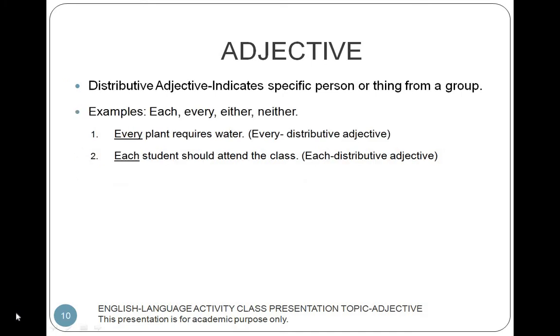Distributive adjective indicates specific person or thing from a group. Examples: each, every, either, neither. Every plant requires water. The word every is a distributive adjective. Each student should attend the class. The word each is a distributive adjective.